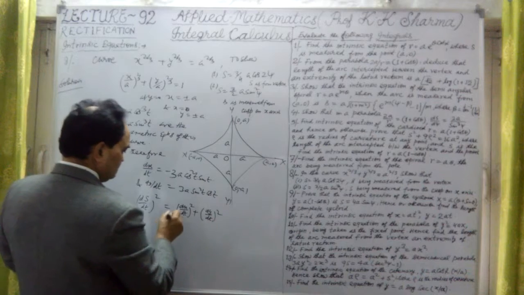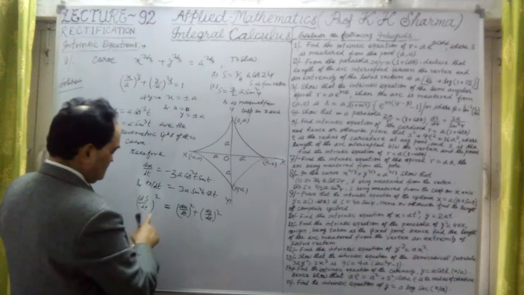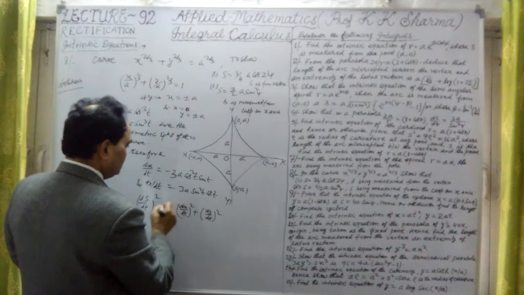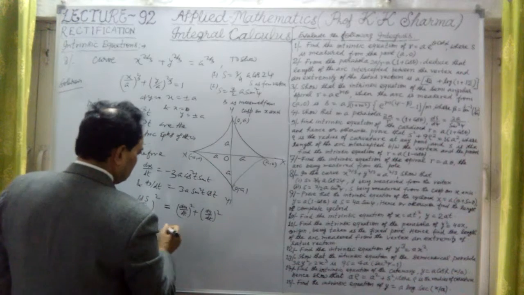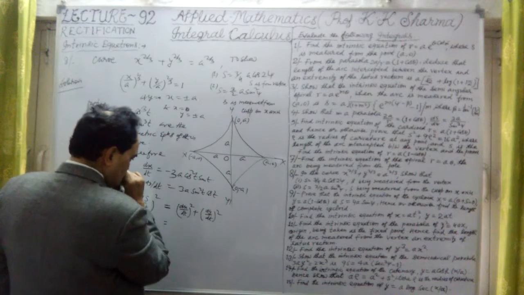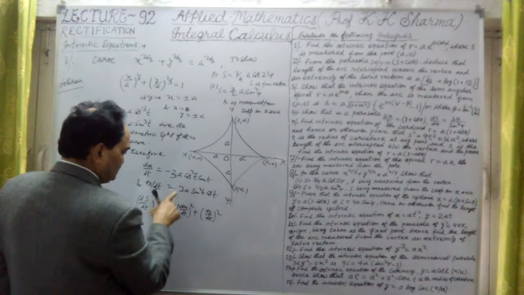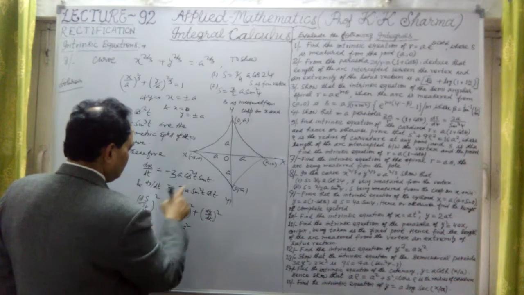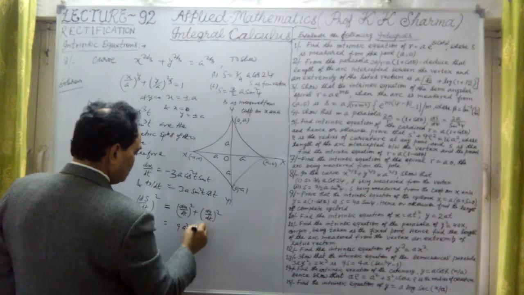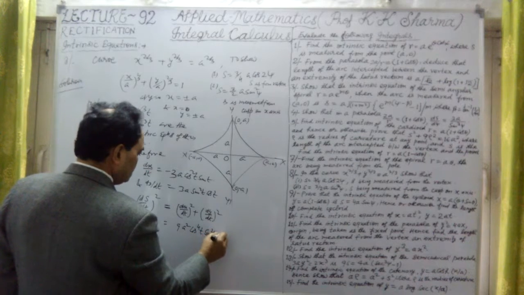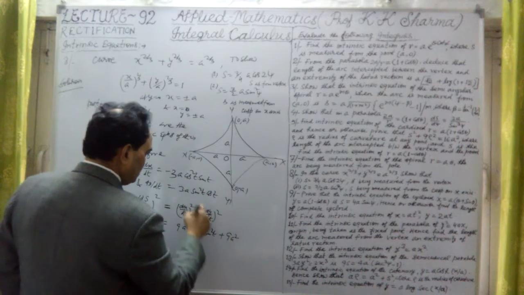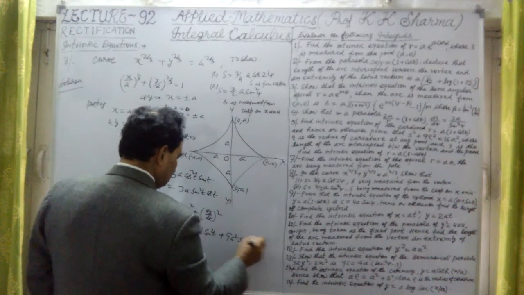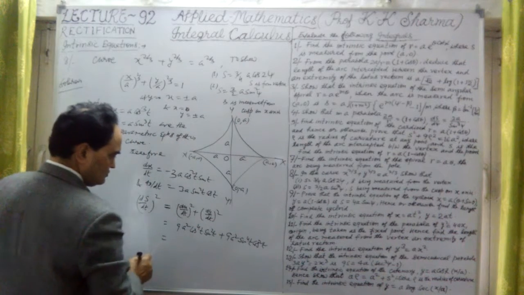But before that, let me just solve it. So here we know that this is (dx upon dt) whole square plus (dy by dt) whole square. If I substitute these values, it will give us the squares of them. So it is 9a square cos 4t sin square t, again plus 9a square sin 4t cos square t. If I take common, what would I take common here?